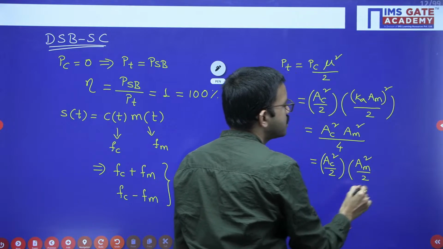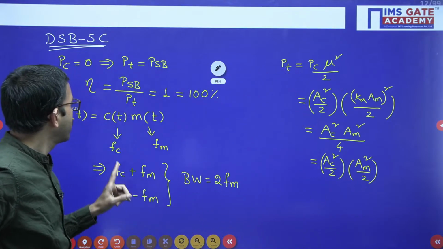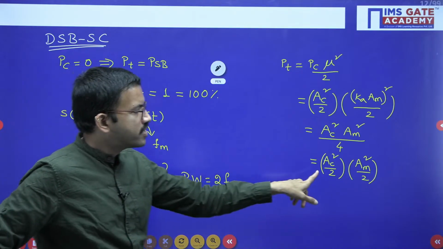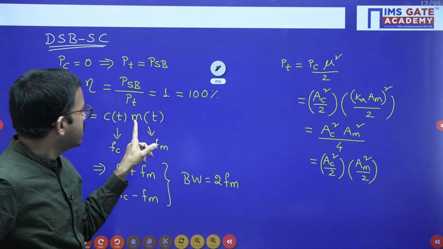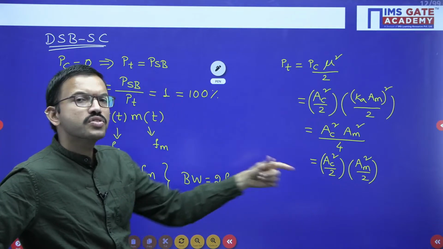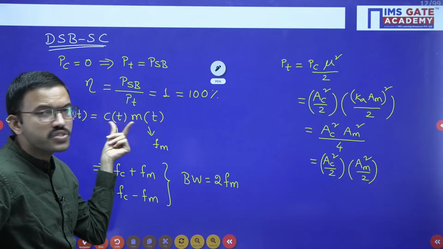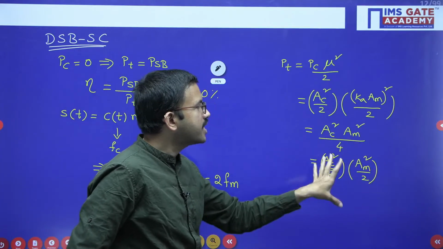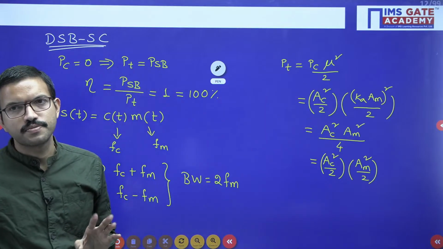For easy understanding, I am giving the correlation. For the carrier signal Ac cos 2 pi fc t, the power is Ac square by 2. Similarly, the message signal power is Am square by 2. Since the time domain signal is the product of the two signals, if you multiply the corresponding powers, that is the total power.